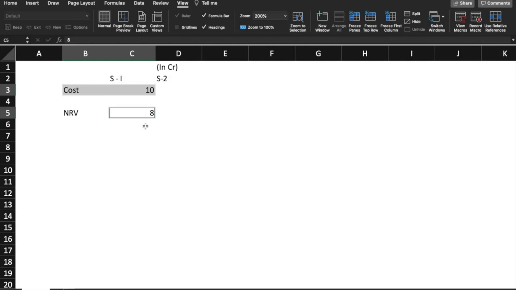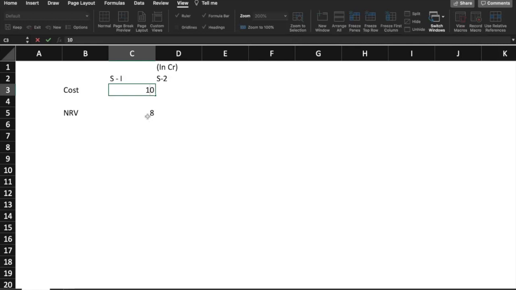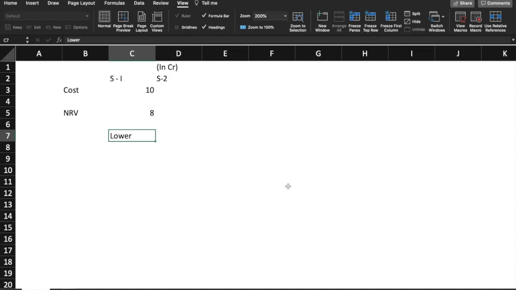So the concept of prudence or conservatism says that if you are anticipating a loss, provide for it. So when I see 8 crore and 10 crore, and when I'm sure that the net realizable value is 8 crore and cost is 10 crore, what I should do? I should value the inventory at 8 crore only, that is whichever is lower. So here, by valuing the inventory at 8 crore, I'm actually telling the readers of the financial statement that, hey look, my inventory is worth only 8 crore.